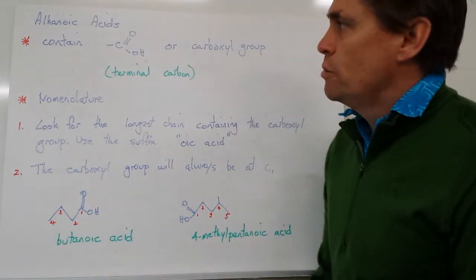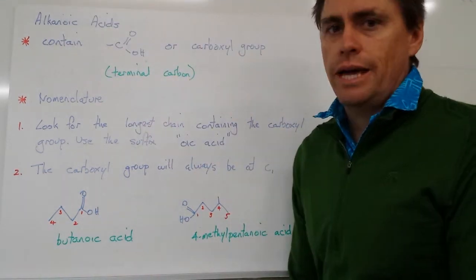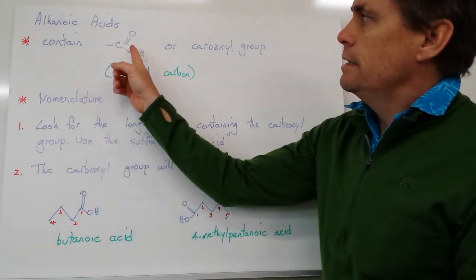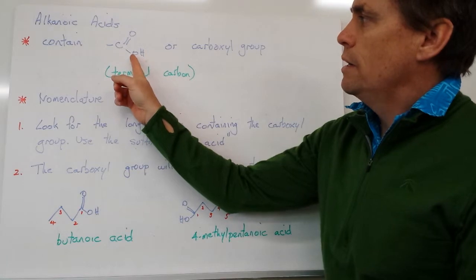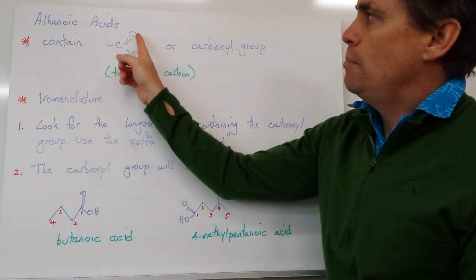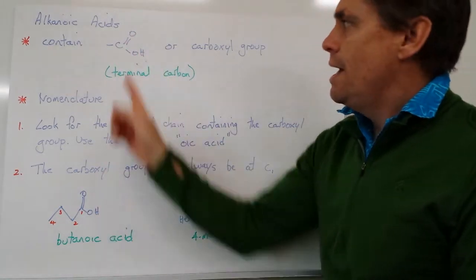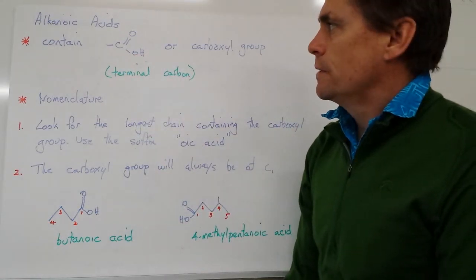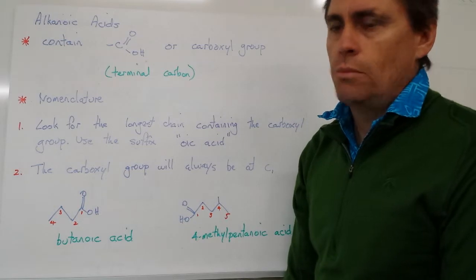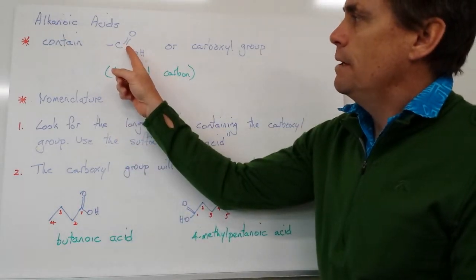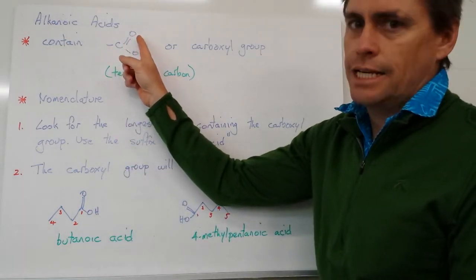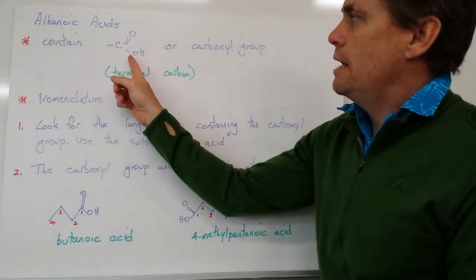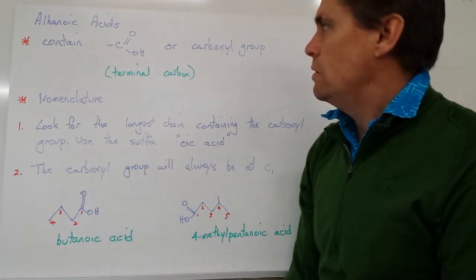Okay, let's look at a group of organic molecules called the alkanoic acids. These all have a C double bond O and an OH group there. So they have a carbonyl group, the double bond O, and they have a hydroxy group similar to our alkanols. I like to think of these as a combination of alkanals, if we remember, which have a terminal double bond oxygen, and our alkanols or our alcohols.